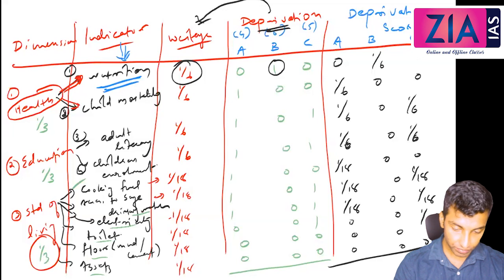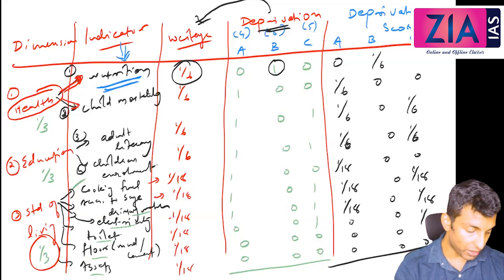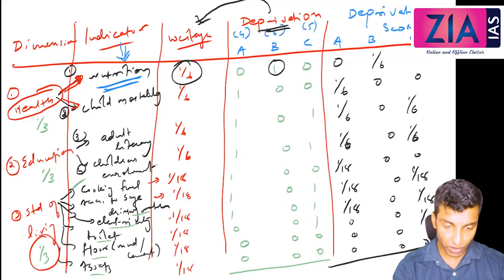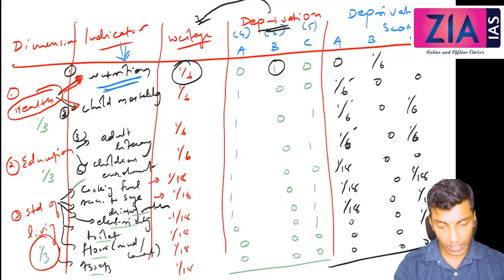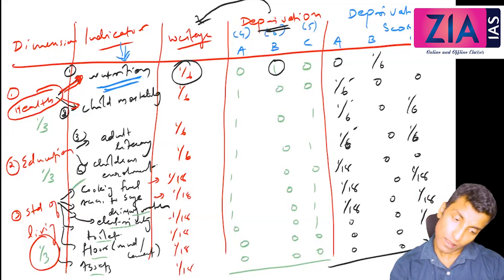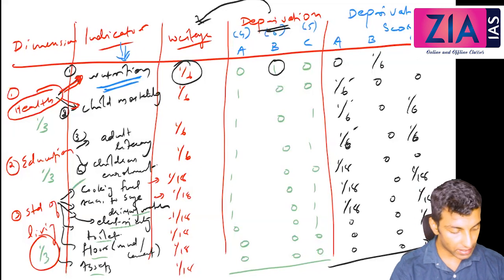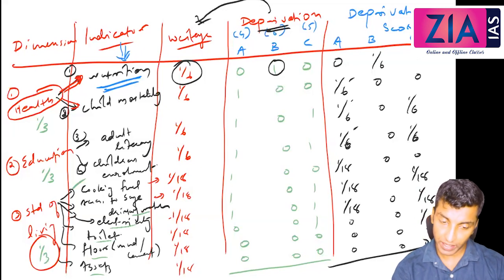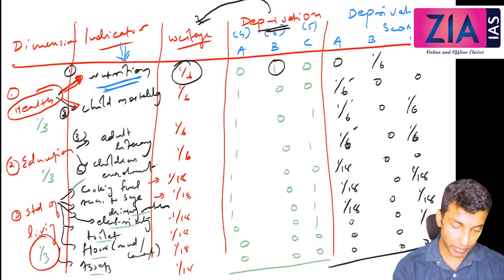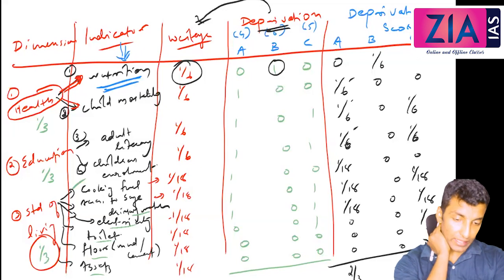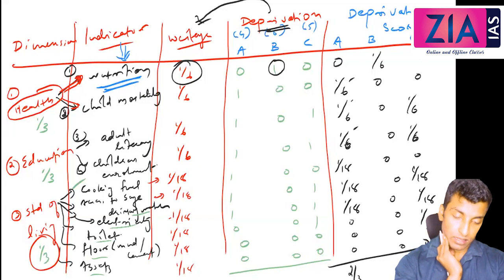Okay. So what about A? Can you add everything? How much are you going to get? 1 by 6, 1 by 6, 1 by 6. So I have three 1 by 6, so that will be 3 by 6. And then I have three 1 by 18, right? So 3 by 18. So ultimately when you calculate this, I'll get 2 by 3. Right? This is 2 by 3. Correct, no?